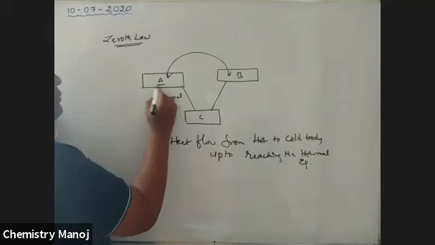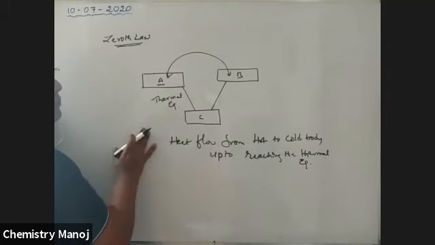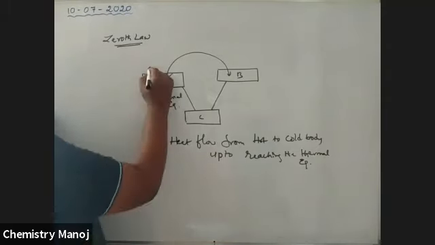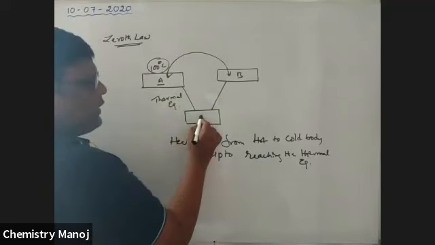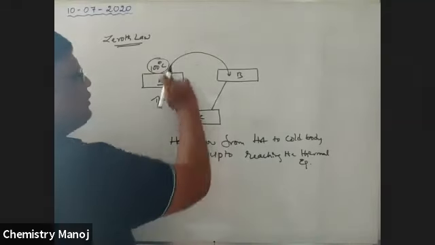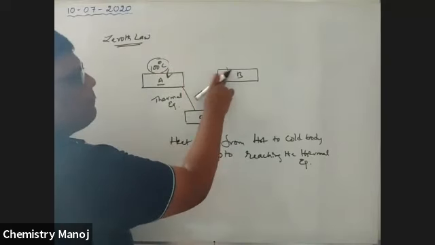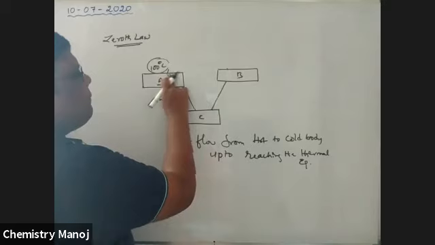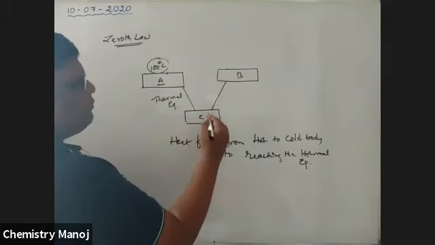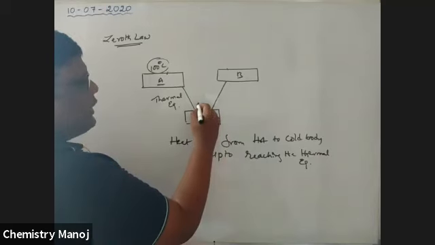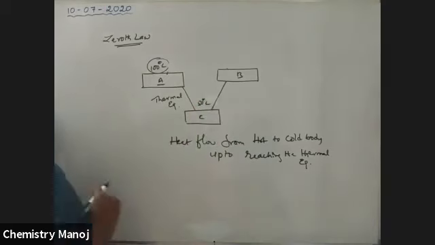So there is a system here. It has a certain temperature. Let it be 100 degrees centigrade. C has some temperature, so don't consider B now. So C has a certain temperature, let it be 50 degrees centigrade.